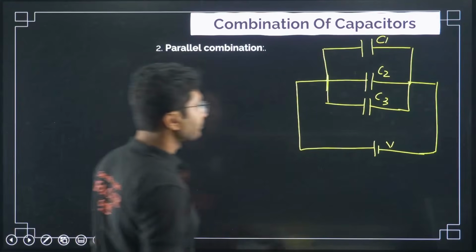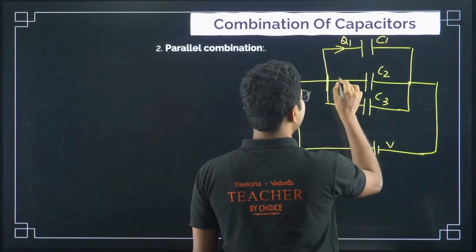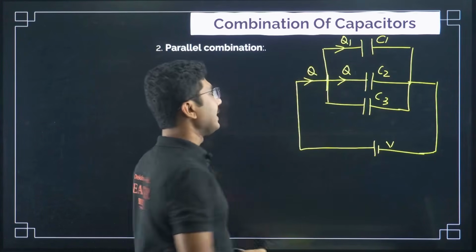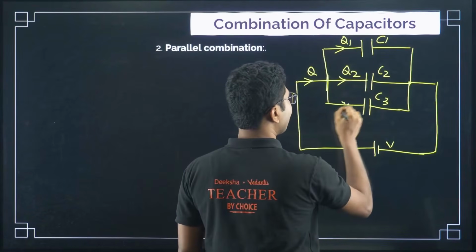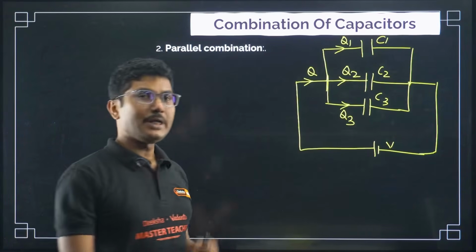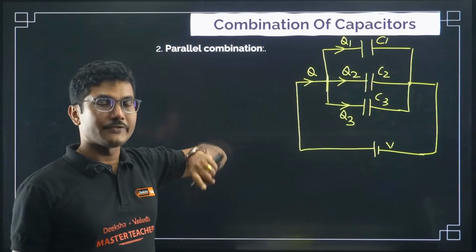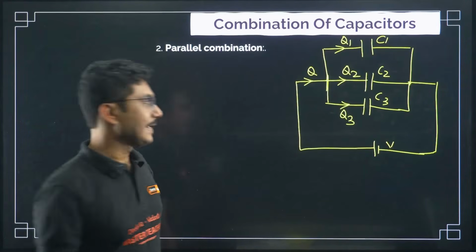Now the charge in this case will be different, because it is not going through a single path, it is having 3 different paths, so charges passing through the capacitors will be different. So you have to remember, in case of series, charge is same, voltage is different. In case of parallel, charge is different, voltage is same, right?